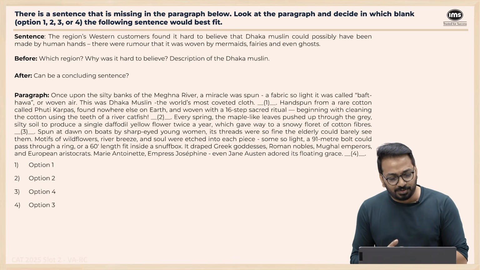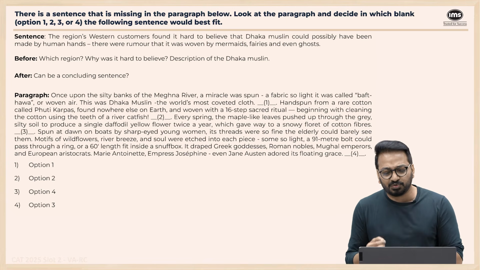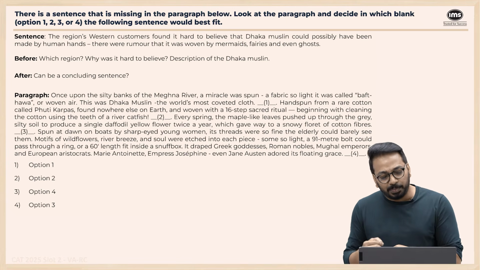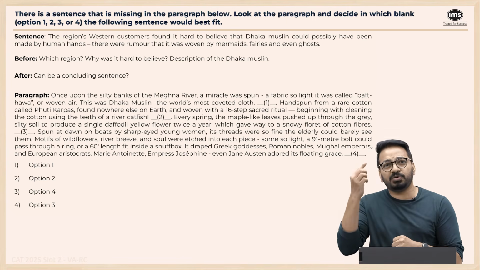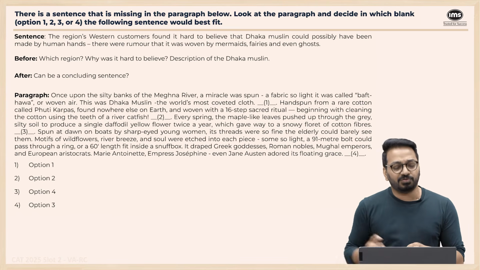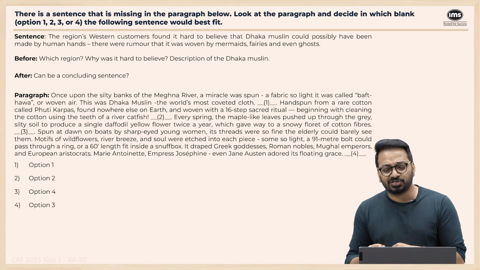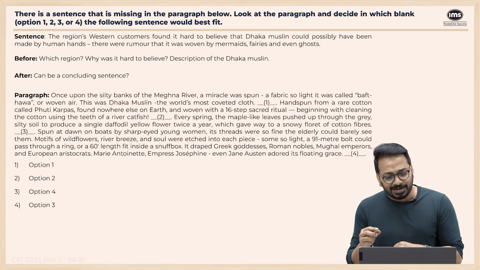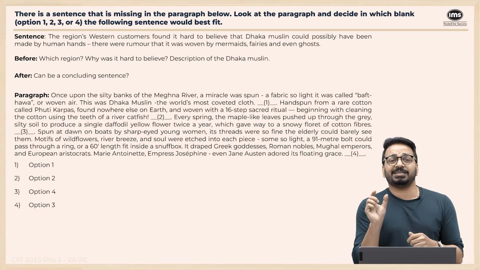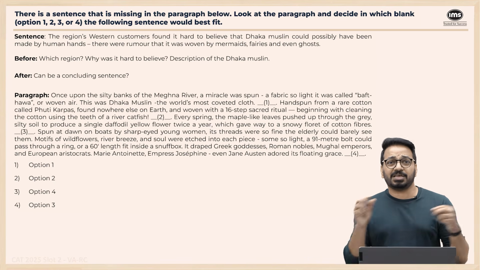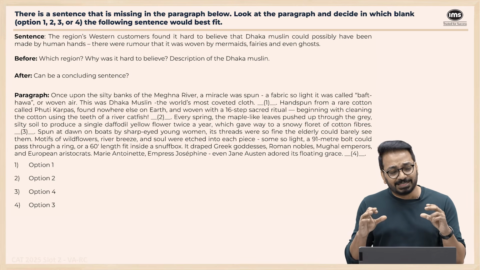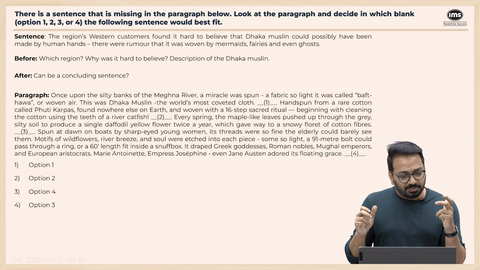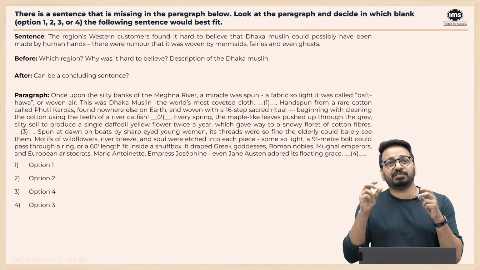Spun at dawn on the boats or by sharp-eyed young women, its threads were so fine that the elderly could barely see them. Such a fine thread that old women were not even involved because they could not even see them. Motifs of wildflowers, river breeze, and soul were etched into each piece. Some so light, a 91-meter bolt could pass through a ring, or a 60 feet length inside a snuff box. So you're saying that an entire bolt, 90 meters sari could pass through a small ring, or an entire 60 feet length can fit into a snuff box.